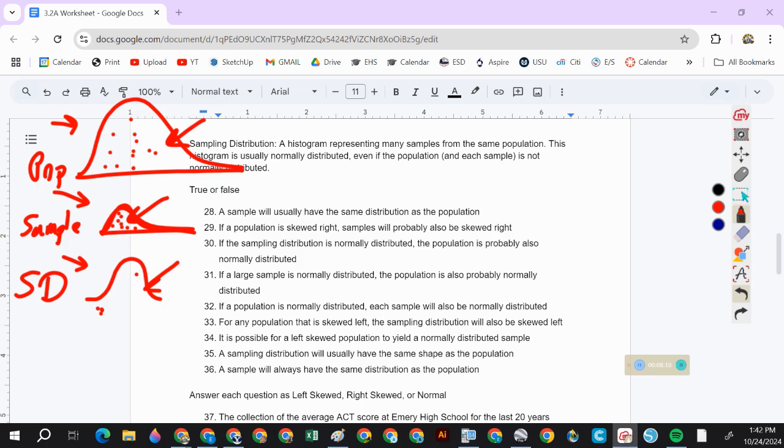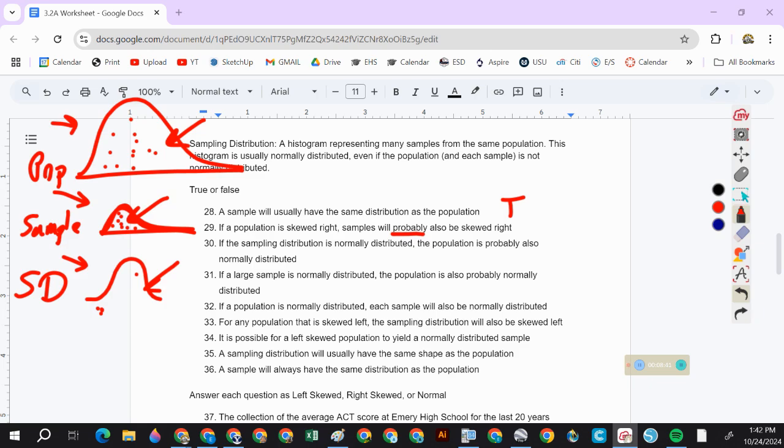Okay, 28. A sample will usually have the same distribution as the population. True. If a population is skewed right, samples will probably also be skewed right. True, because of that word probably. 30.